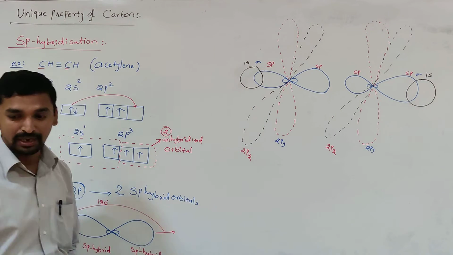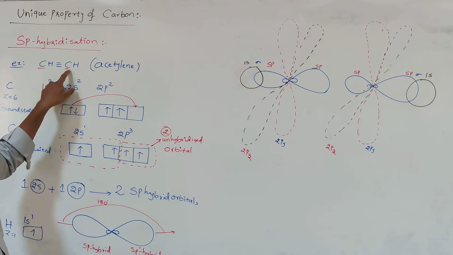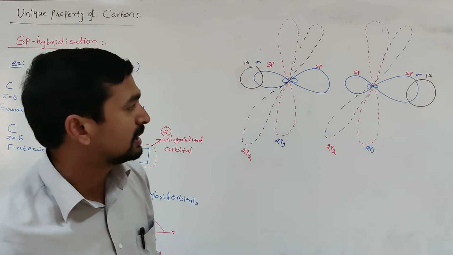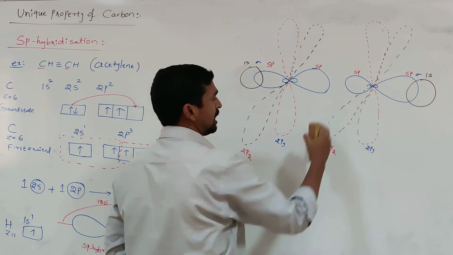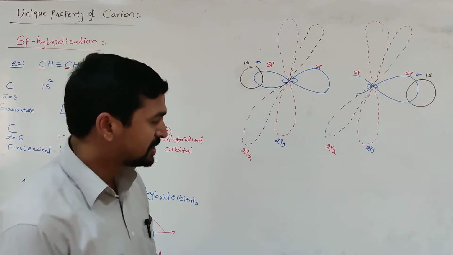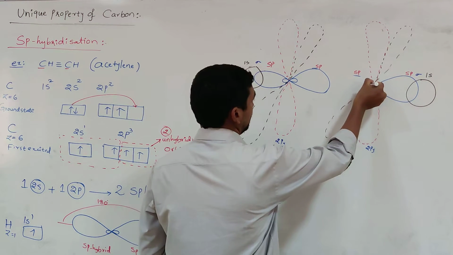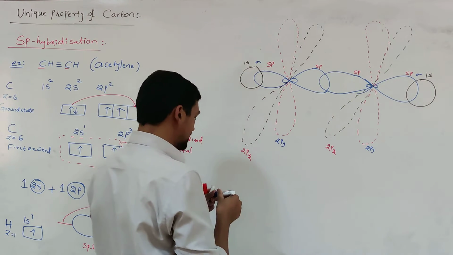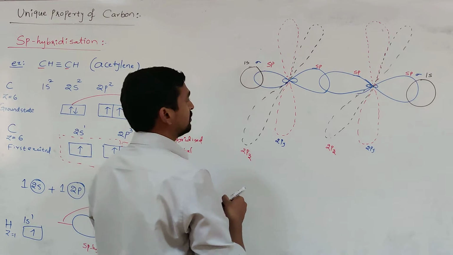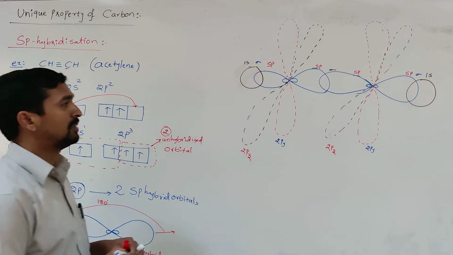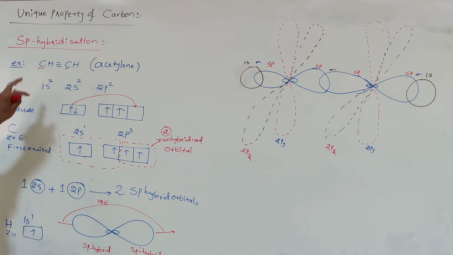Okay, fine. Then there is another sigma bond between carbon and carbon. Now at each carbon atom, two sp hybrid orbitals are left. These two sp hybrid orbitals are overlapped axially, which results in the formation of a sigma bond. Here the sp hybrid orbitals of both the carbon atoms are overlapped axially, resulting in the formation of the sigma bond. Totally, 1, 2, 3, three sigma bonds are completed.